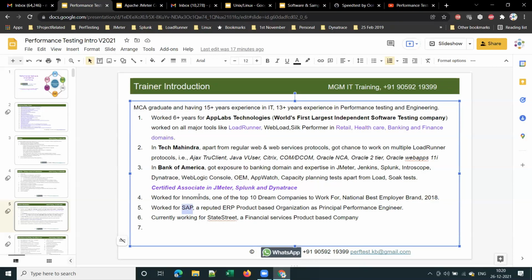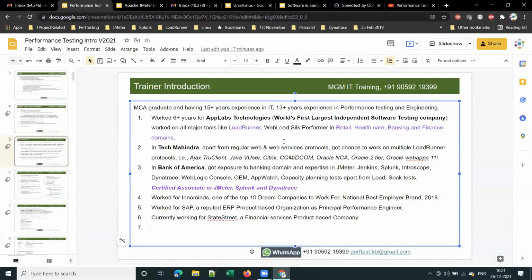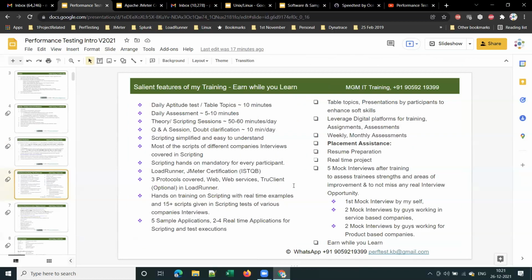SAP Labs is another product-based company that I worked for. And StateSheet was another product-based company that I worked for. Currently, I have to update this. I am working for another service-based company. So this is briefly about my experience. And let me explain the salient features of my training.